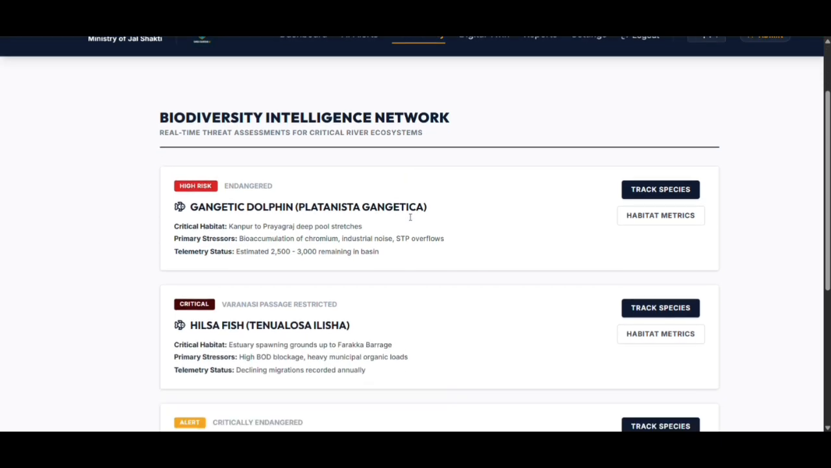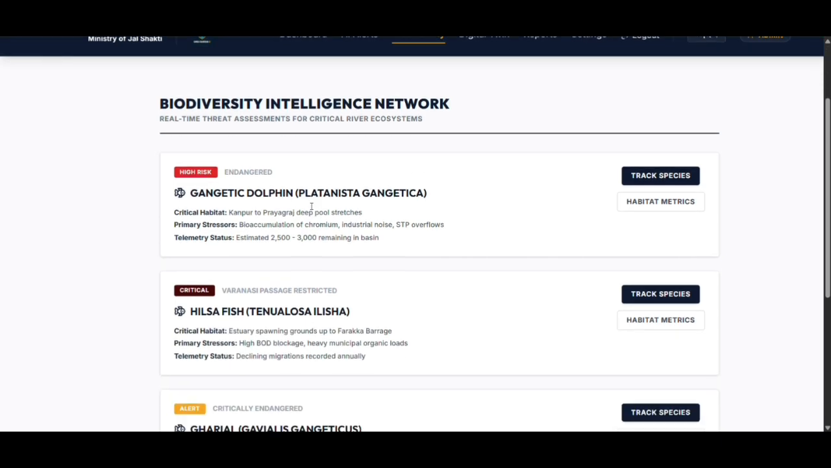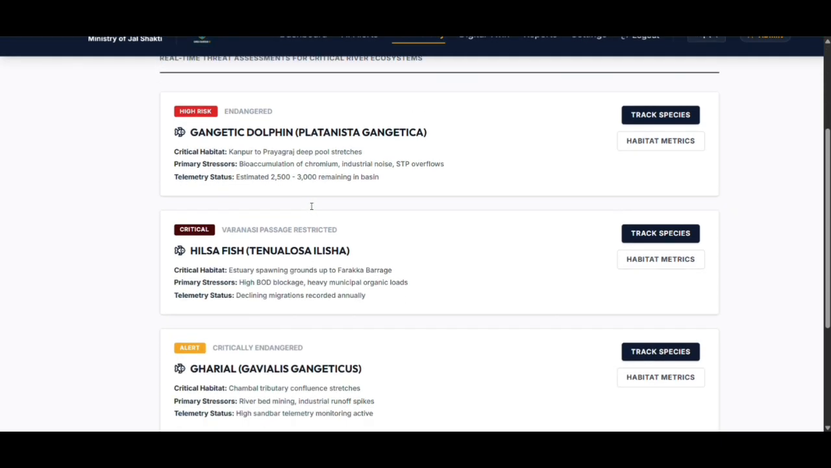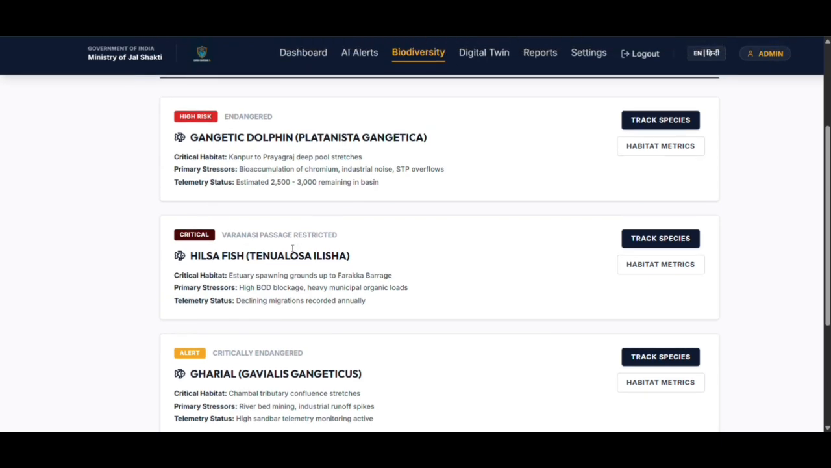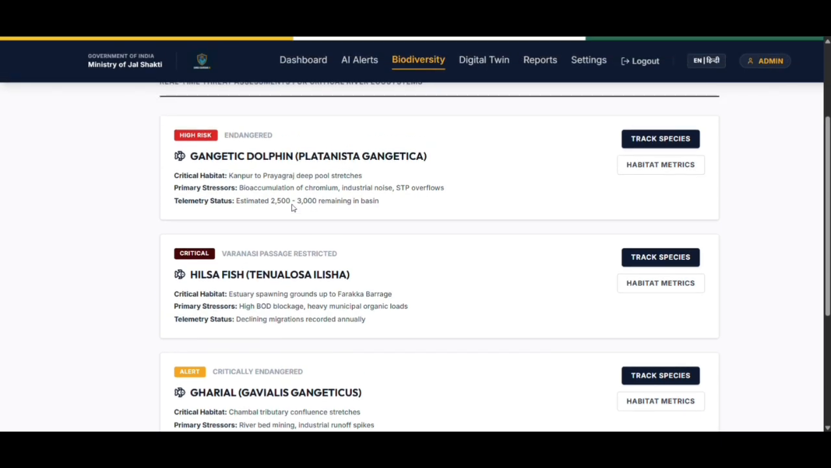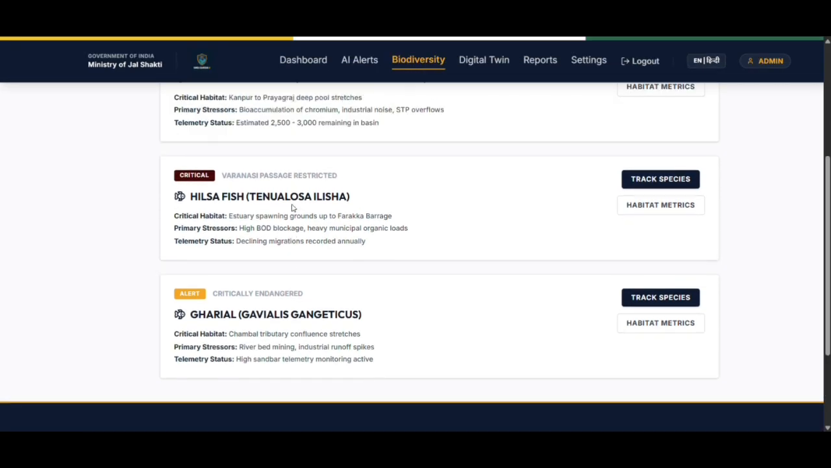And biodiversity: real habitat health for the dolphin, gharial and hilsa fish breeding. Alerts, nesting protection, automated warnings, because the Ganga is not just water, it is an entire ecosystem.